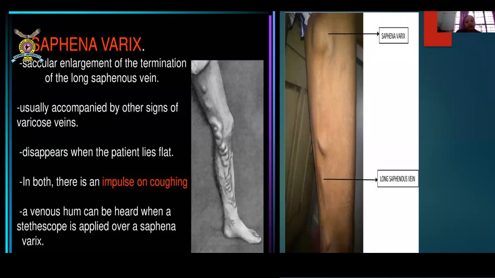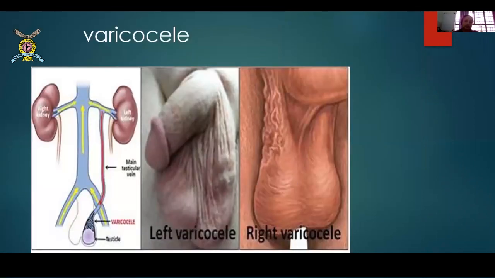In both, there is an impulse on coughing. You'll find a cough impulse obviously, and a venous hum can be heard if you put a stethoscope. A hum is a sound, okay? A humming venous sound can be heard on the stethoscope. So this is varicocele again, shown here. Now this is very classical. This is the main testicular vein, and these are the pampiniform plexus which later form a single testicular vein, and it is at right angles to the renal vessels. That is the reason why this right-angle angulation can sometimes give a varicocele.